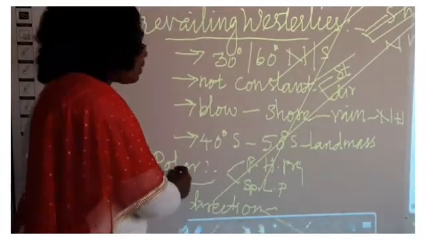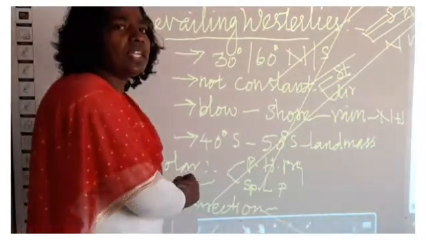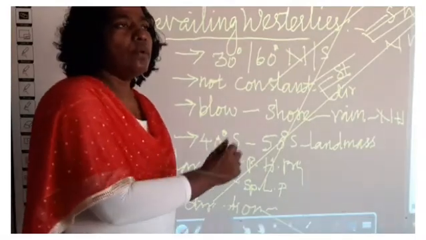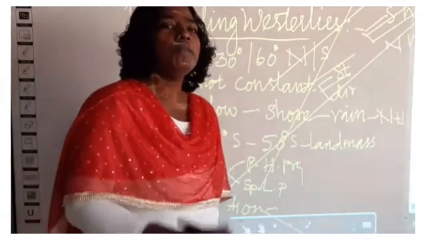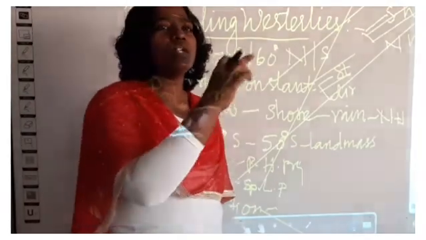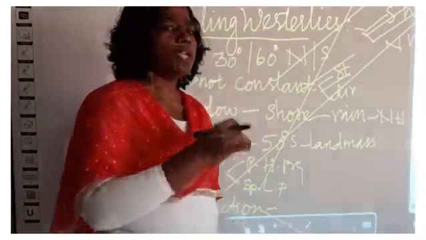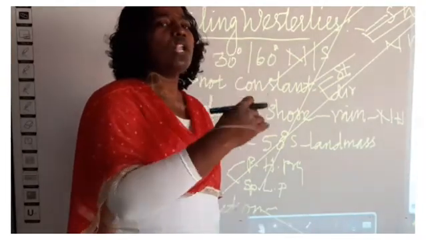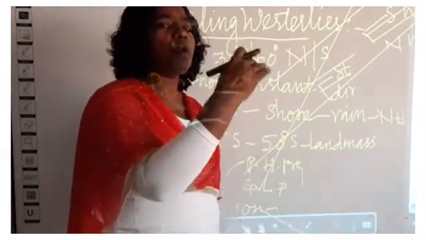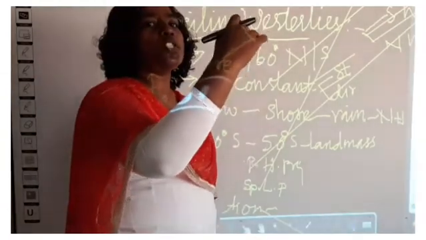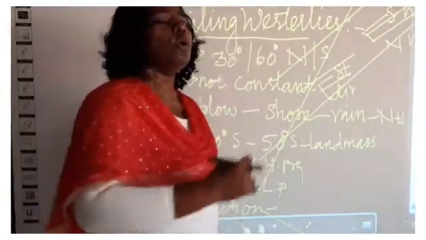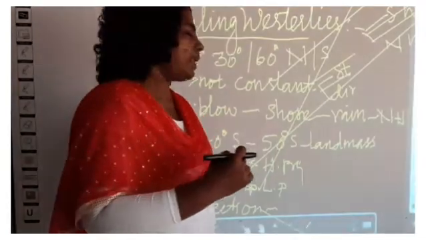The next wind we see is the polar wind. In the previous class we learned that the earth is classified into pressure belts. So it is the equatorial low pressure belt, then the subtropical high pressure belt, then the subpolar low pressure belt, and the polar high pressure belt.